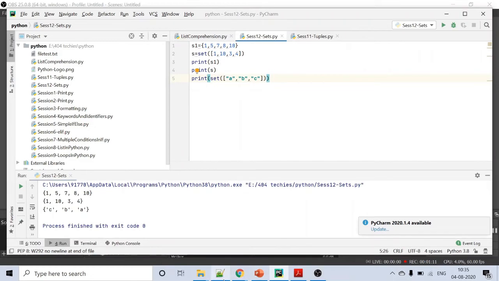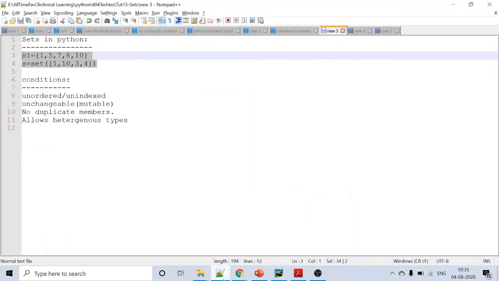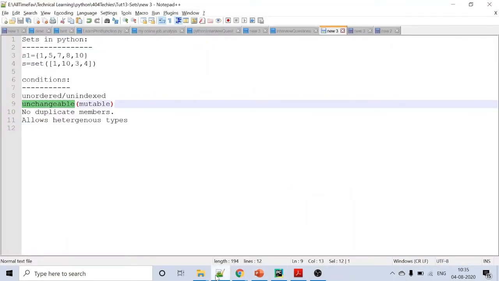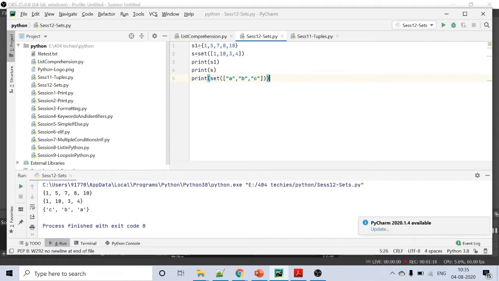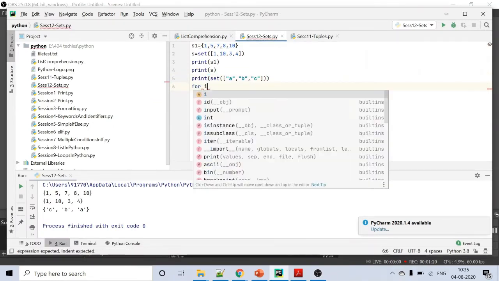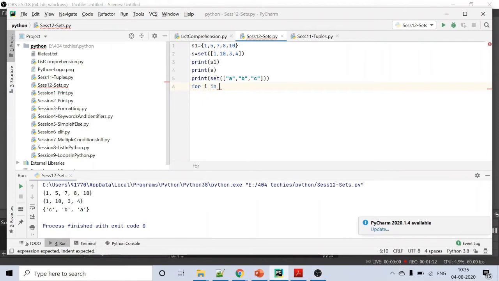The first point is that. And the second point I told is the data are unchangeable. You cannot change the data inside the set. I'm just iterating for i in S1, and I'm assigning S1 of 0, the 0th position, where we have 1. In S1, at the 0th position we have 1.